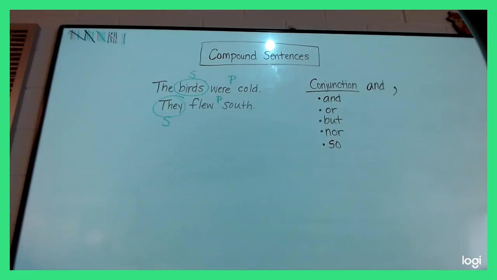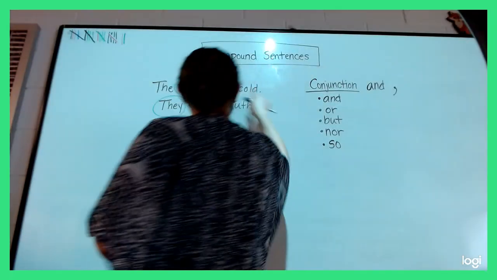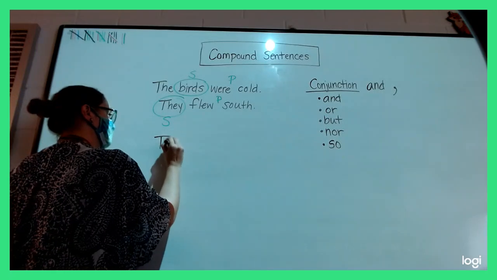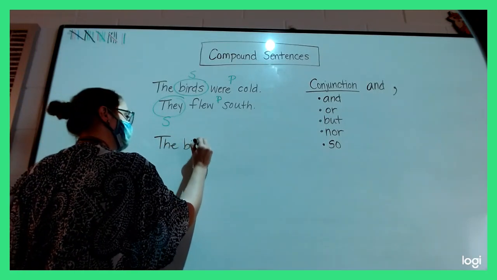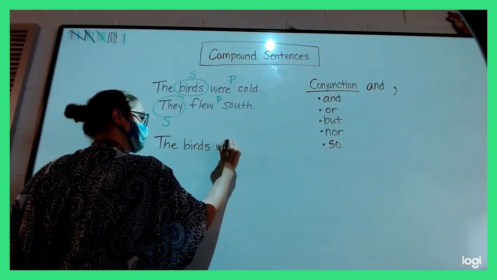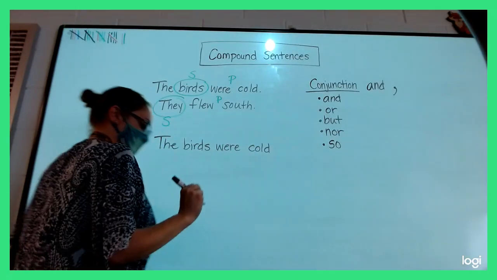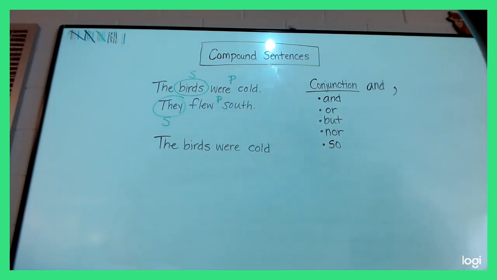Are we good? Okay. All right, so now it's time to combine those sentences. So pencils ready. We're going to copy down first "the birds were cold," and then we need to figure out what we're doing in the middle. So everyone with me. The birds were cold. We're not going to put a period because we're making a compound sentence this time.